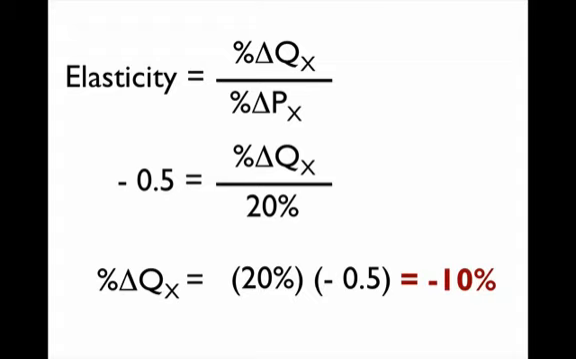So this is an inelastic demand, because when the price goes up by 20%, demand goes down by less than 20%, in this case 10%.